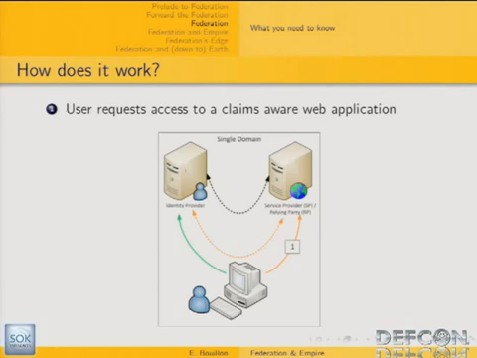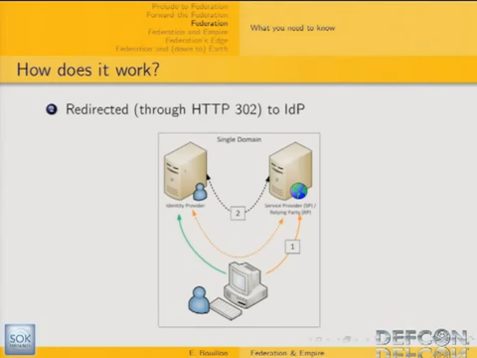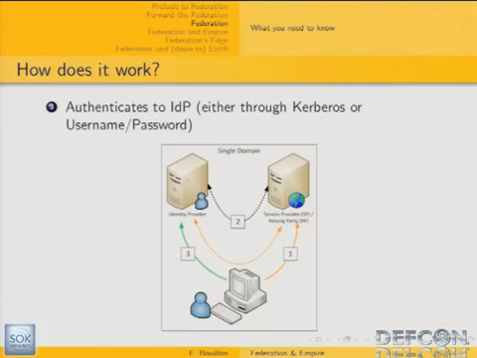The web application is going to redirect the web browser to the user's identity provider using the HTTP code 302. At this point, the user's identity provider is going to authenticate the user one way or another. We don't have to know the type of authentication that's going to be used. It can be providing a login and password or just using the corporate single sign-on solution, typically Kerberos-based.